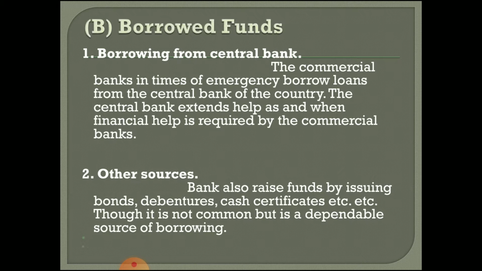Instead of going to RBI, the bank will issue bonds. They will issue debentures, meaning they will take unsecured credit from the customers. They will issue cash certificates, meaning people will deposit cash and get a cash certificate in return with a higher rate of interest. The customers will pay money to the bank. So all such options are also available, but this is not quite common because people won't believe very easily. They don't invest very easily with the bank.